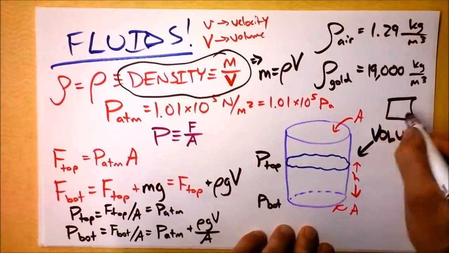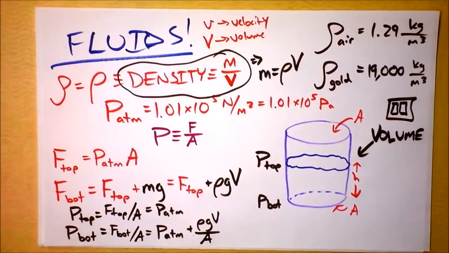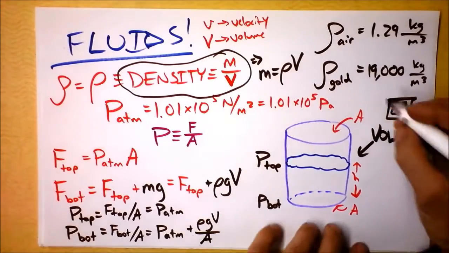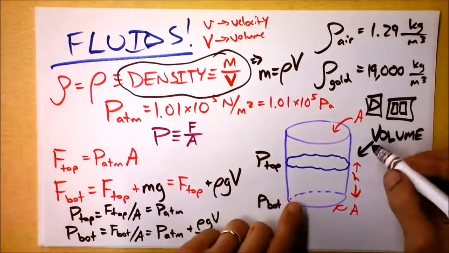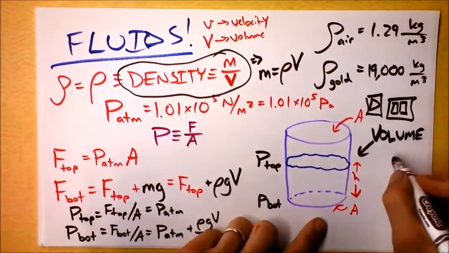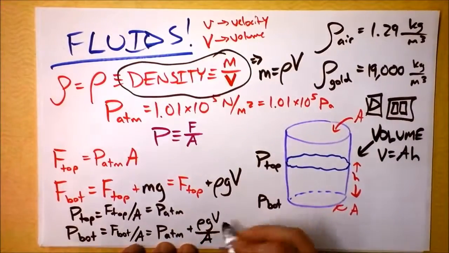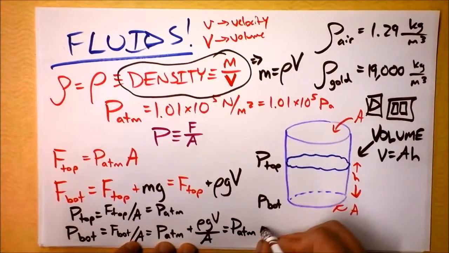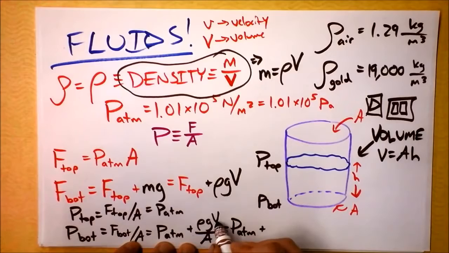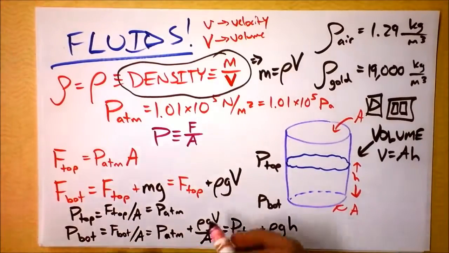Tell me what the volume of the water is. Okay. The volume of the water, oh dang, we've got an area and we've got a height. The volume is area times height. So if I plug that in, I'm going to get the pressure of the atmosphere plus, the volume is area times height, so the areas cancel, and it's going to be rho gh. Cool, let's put a box around that sucker.